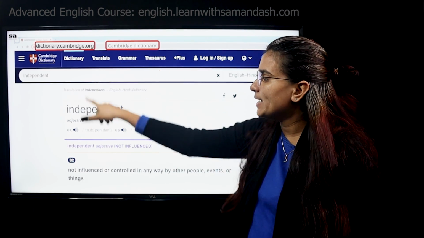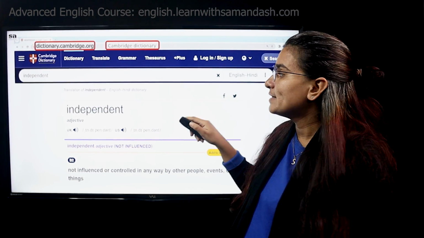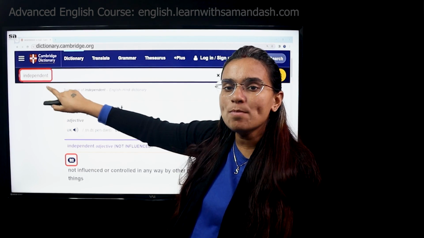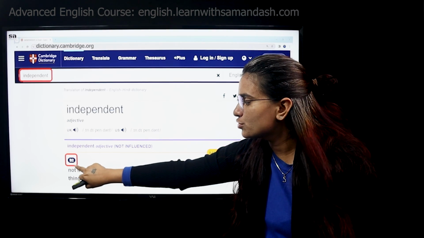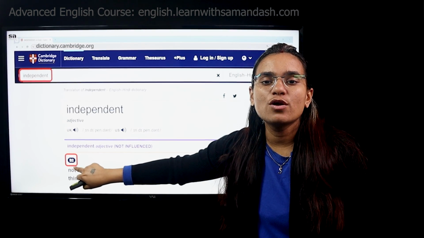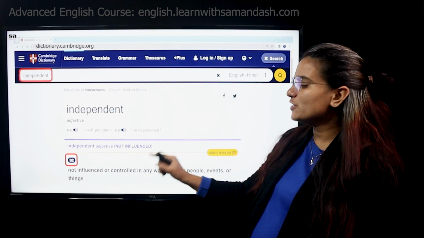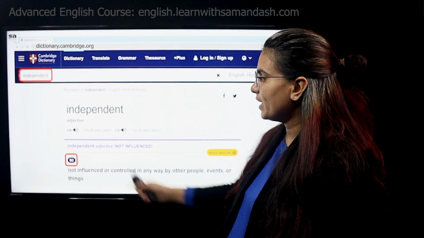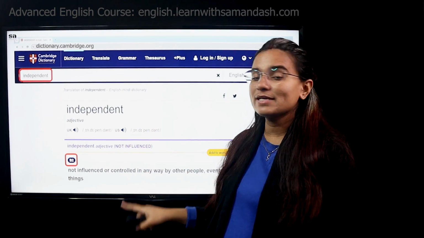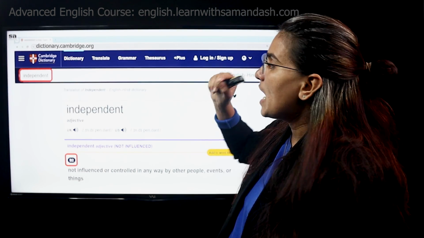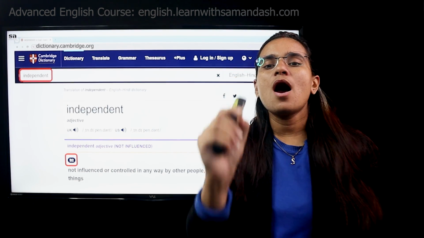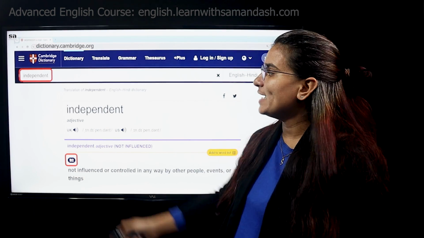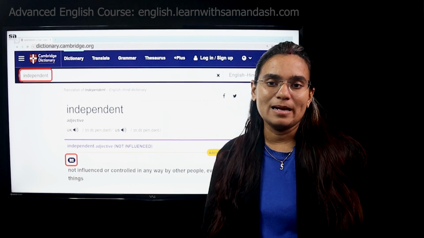When you visit this website, a page like this will open up. The next task you have to do, you have to type the word independent, and the moment you type the word independent, it will show you it is a B2 level of a word. Okay, it's an intermediate level of a word, or it's an independent user language. Okay, it will also give you the definition, it will give you a lot of examples, but our major criteria is how to check the level of word. It's very simple. Visit the website, type the word, and wait for it to tell.